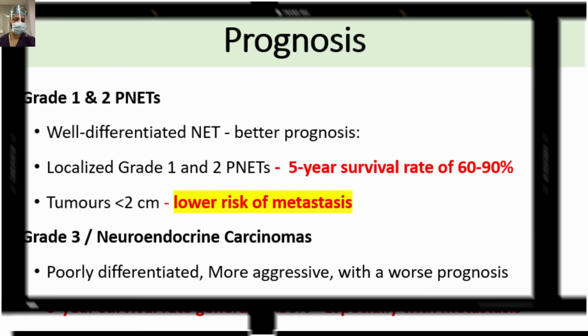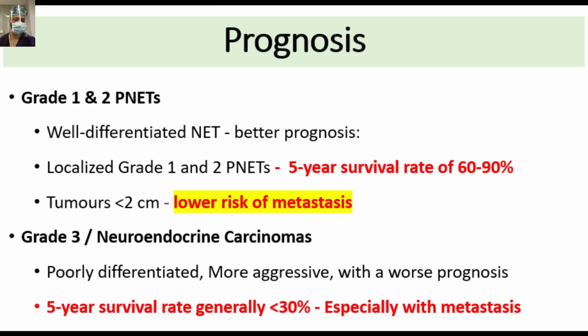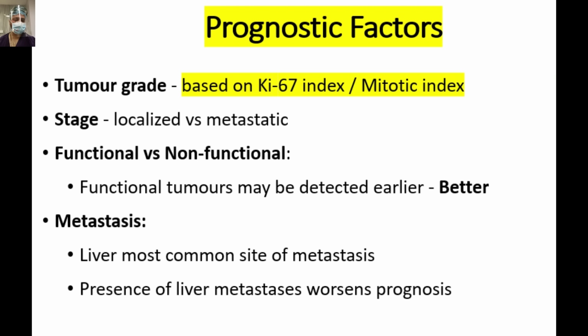The prognosis for grade 1, grade 2 pancreatic neuroendocrine tumor is generally better. Localized grade 1, grade 2 PNETs, 5-year survival rate is 60 to 90%. Tumor less than 2 cm, there is a low risk of metastasis. Grade 3 or the neuroendocrine carcinoma are poorly differentiated, more aggressive with a worse prognosis. For the grade 3 tumors or neuroendocrine carcinoma, the 5-year survival rate is generally less than 30%, specifically with the METs. So friends, just remember that the tumor grade is based upon the Ki67 index and the mitotic index.